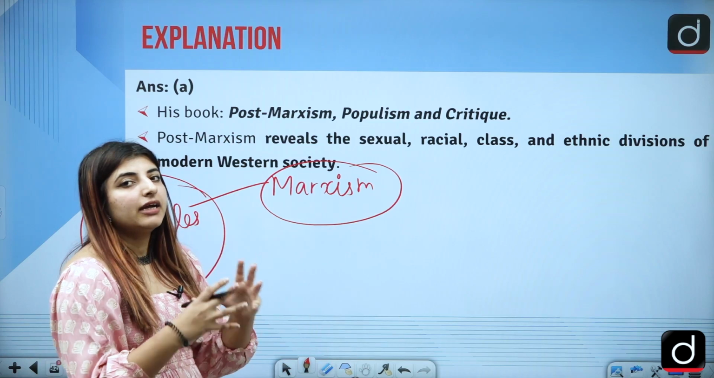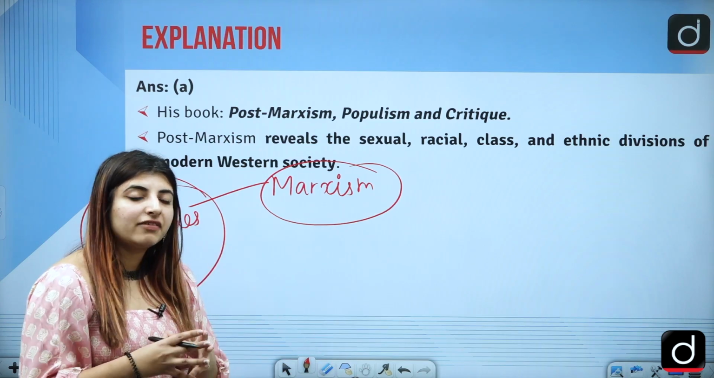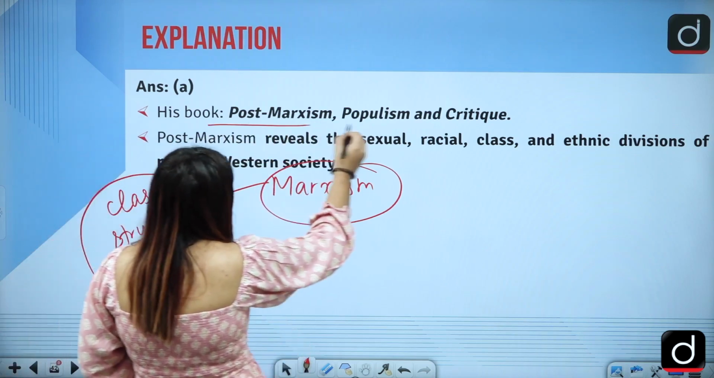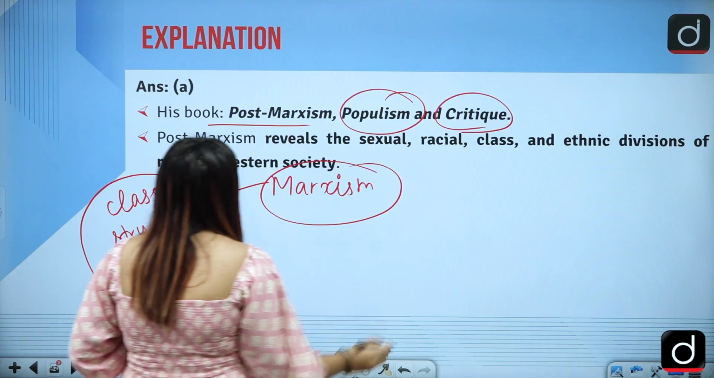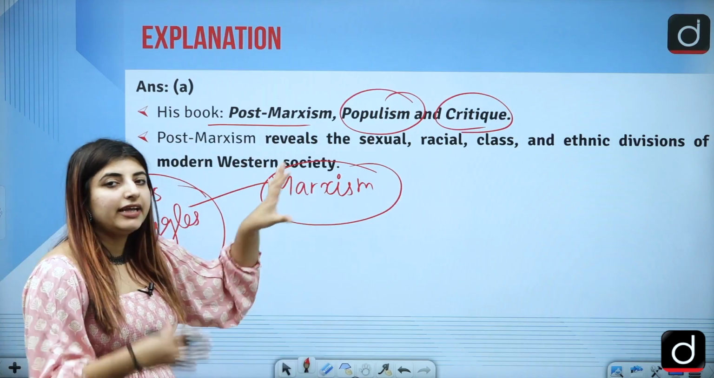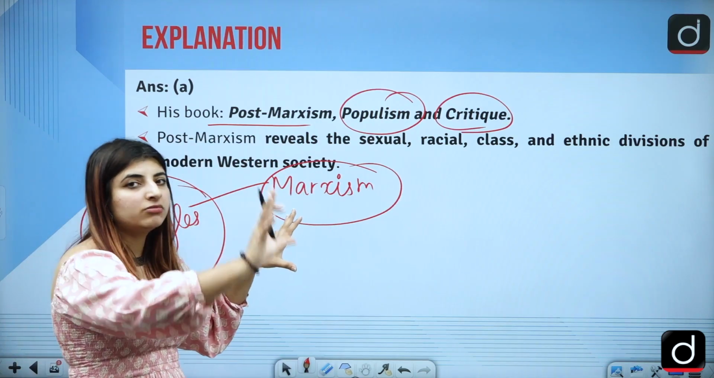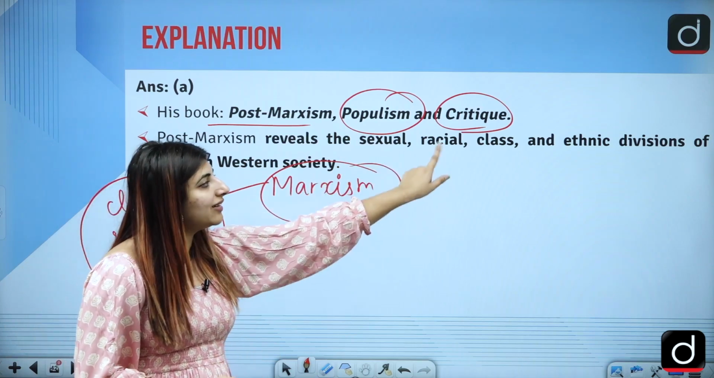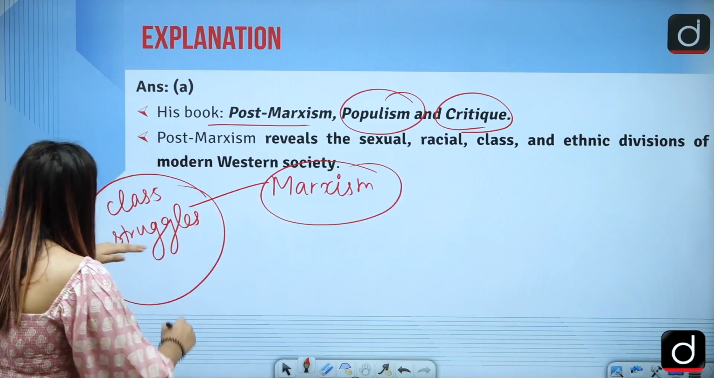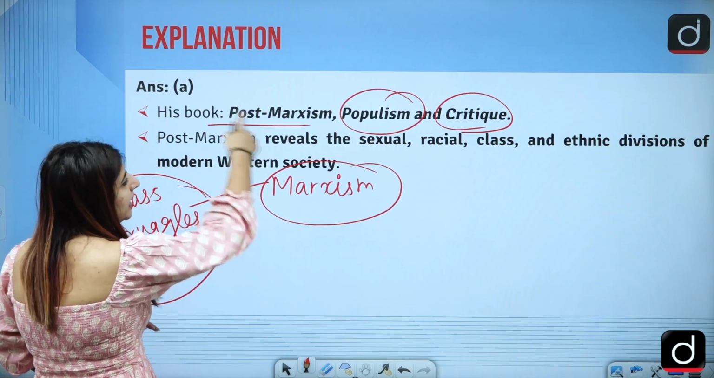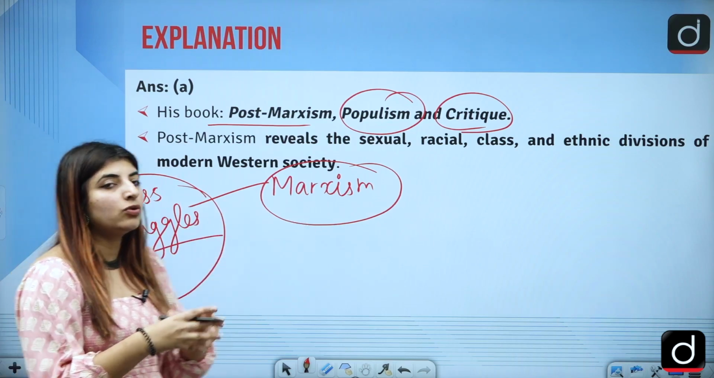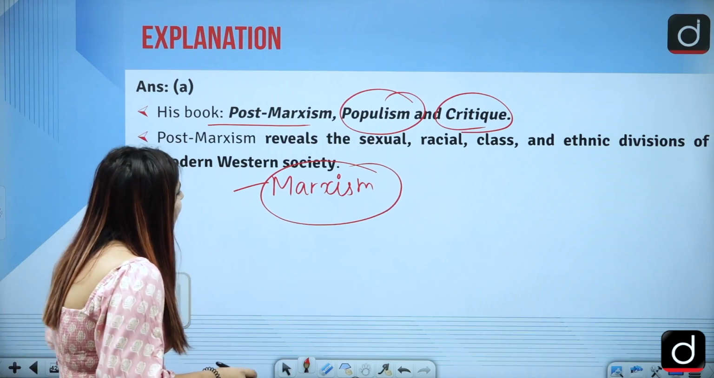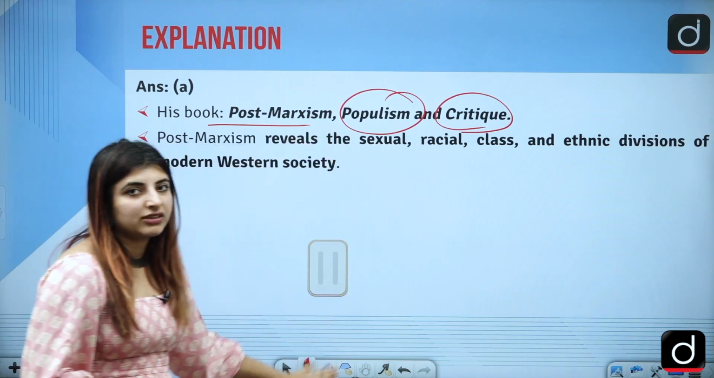But after that, a new type of Marxism came, and for that, Ernesto Laclau also wrote a book titled Post-Marxism, Populism and Critique. In his book, in the theory of post-Marxism, he basically tries to reveal and deal with sexual, racial, class and ethnic divisions. So from class struggle, the mainstream Marxism, he has moved to something relevant in today's time, about which things should be taught, that is, sexual divisions, racial divisions, etc.